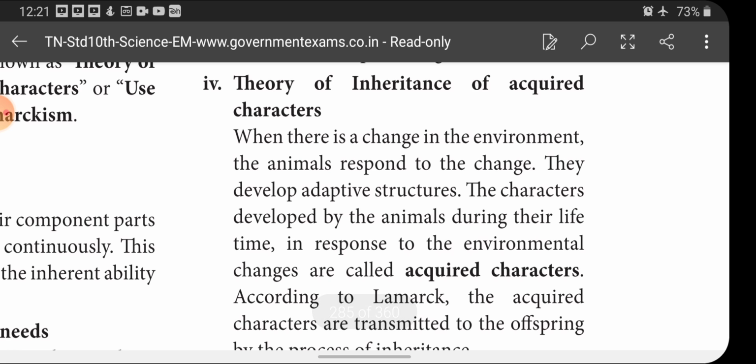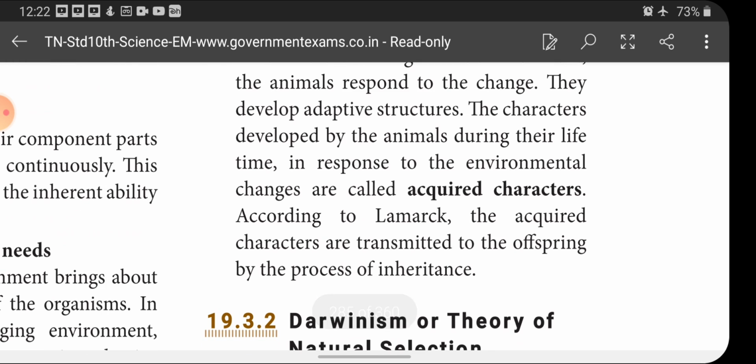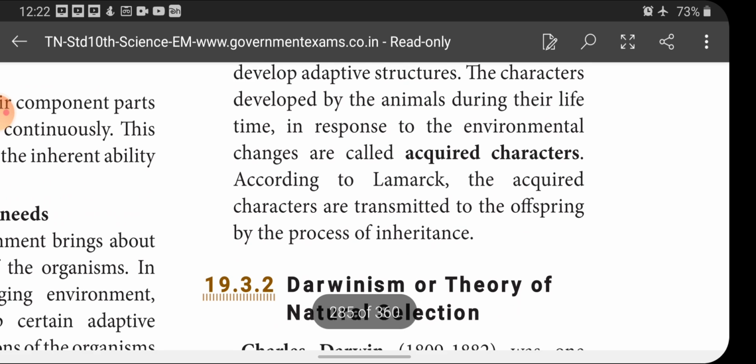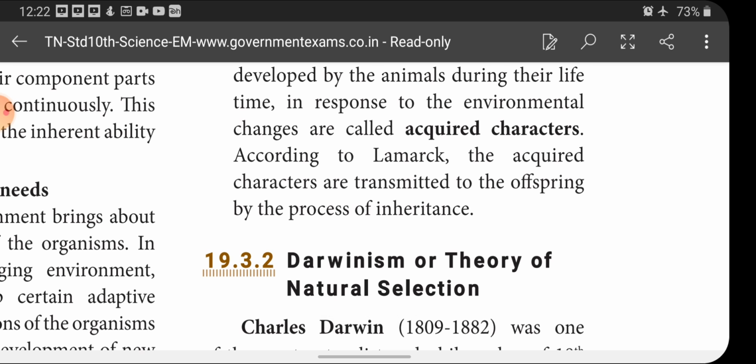When there is a change in the environment, the animal responds to the change. They develop adaptive structures. The characters developed by the animals during their lifetime in response to the environmental changes are called acquired characters. According to Lamarck, the acquired characters are transmitted to the offspring by the process of inheritance. Okay. So, this is all about the theory of Lamarckism.